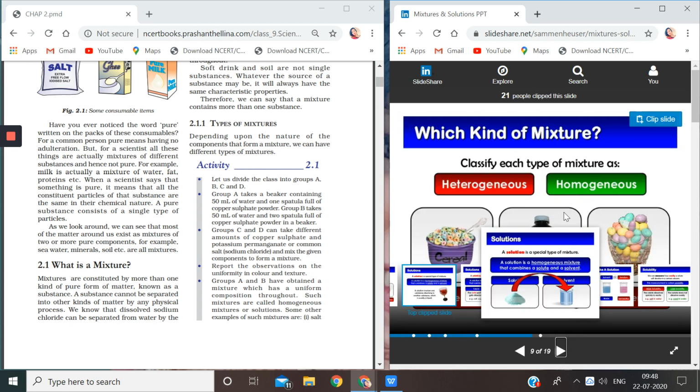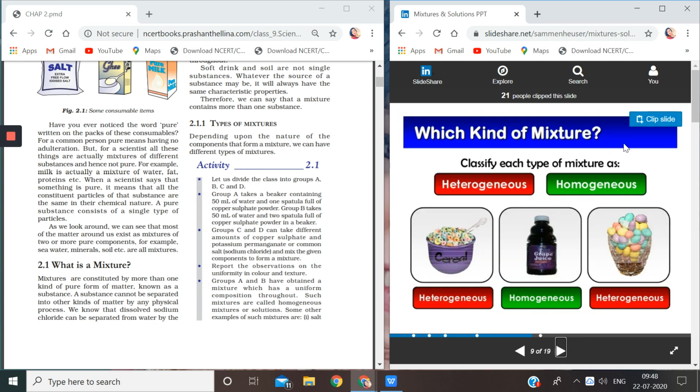Okay, children. So which kind of mixture? See, classify each type of mixture as heterogeneous or homogeneous. Now this is cereal. You can see a bowl of cereal where you can make out different colors. You can see various different colors. So it is a heterogeneous mixture. Okay, but here this is juice, grape juice.